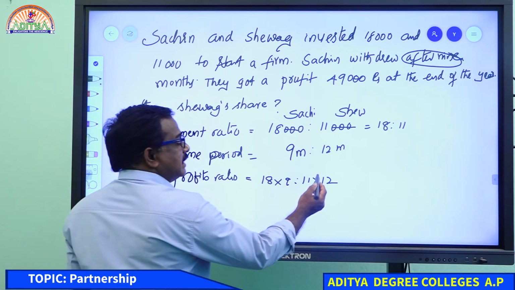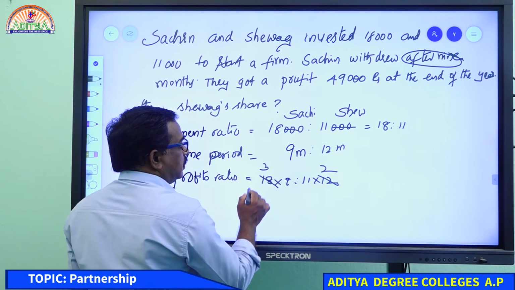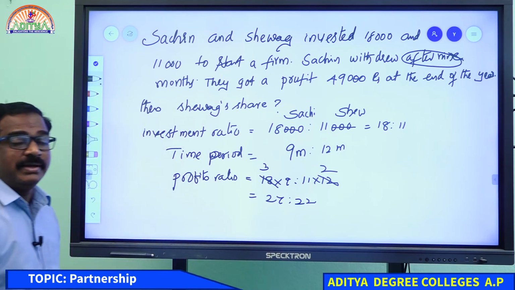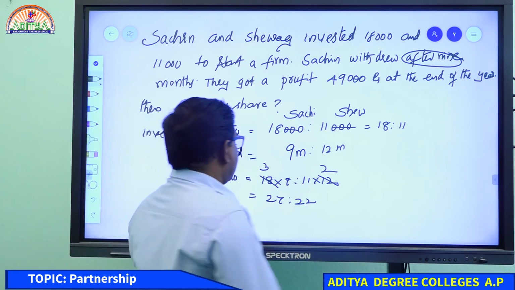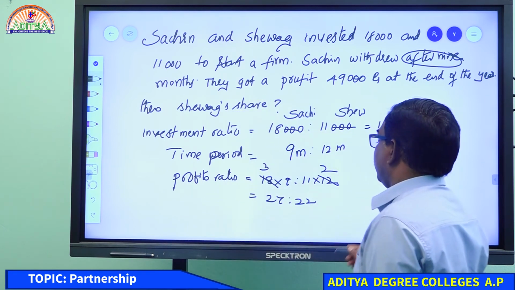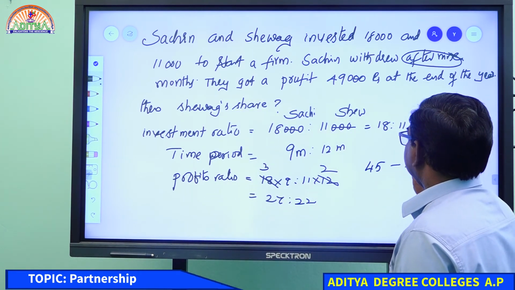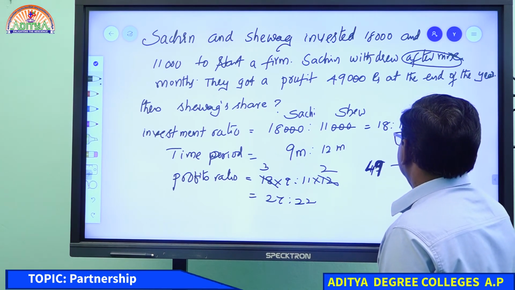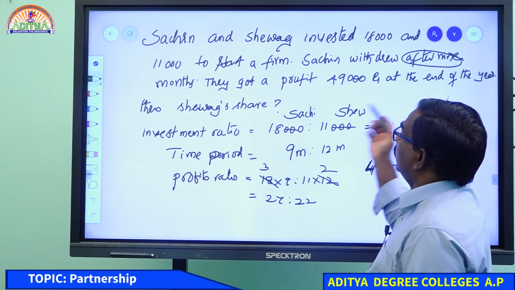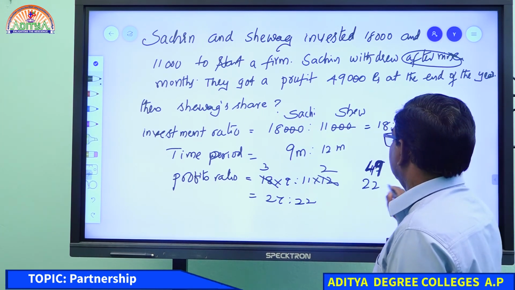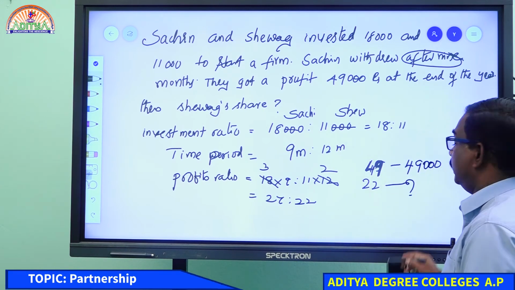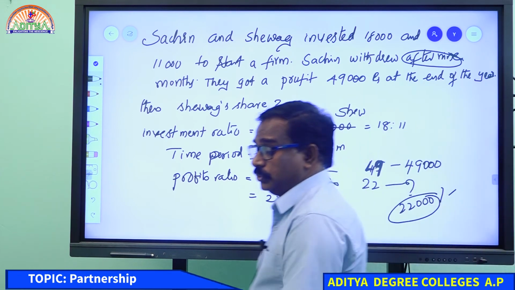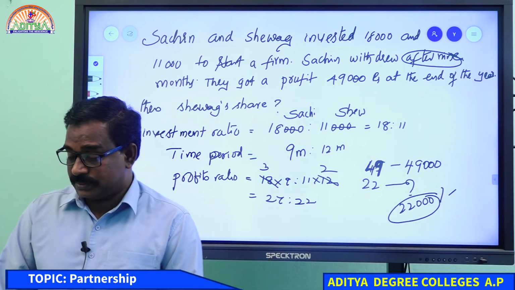If you take here, 6 2 times will go, 6 3 times will go. 27 is to 22, totally 49 parts. 49 parts is having 49,000. It is asking what is Sehwag's share, means 22 parts, how much? Each part is 1000. So 22,000 rupees.